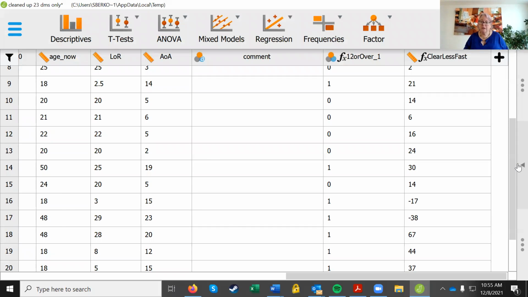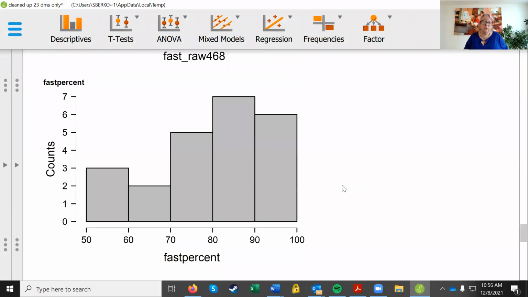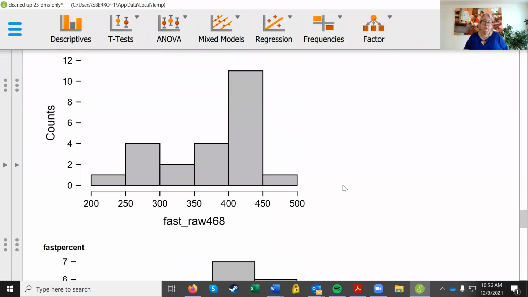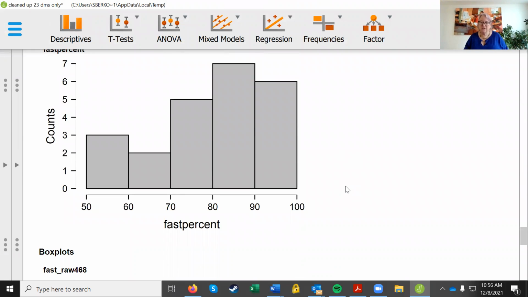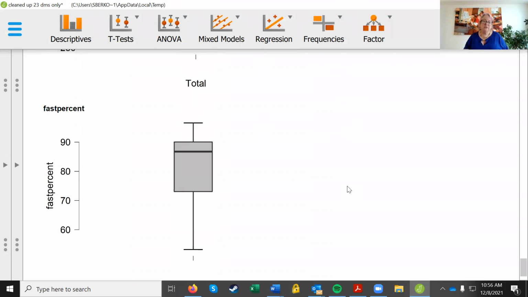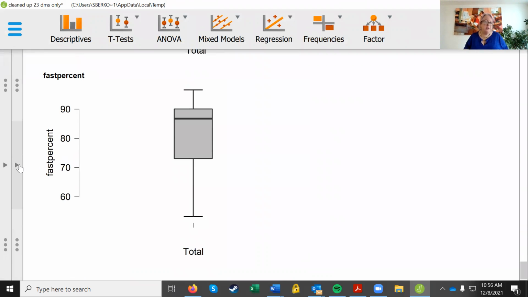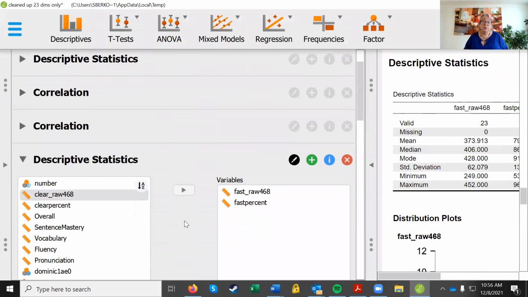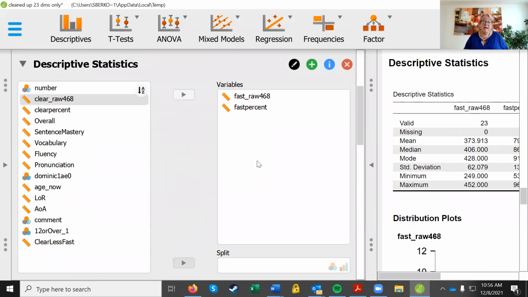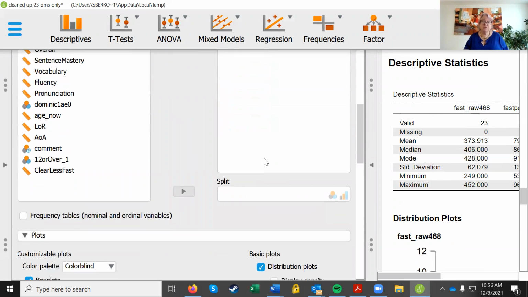So a minute ago, there's the data. A minute ago, we looked at the FAST scores by raw, and then we looked at the FAST scores by percent because it was easier to tell our story. And then we looked at them in box plots. But the question was, now let's look at them by group. We can keep the raw and the percent in there just for the exercise. You really wouldn't use both or need both, but it's only electrons that we're inconveniencing.